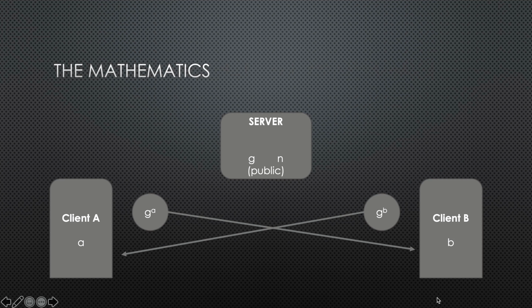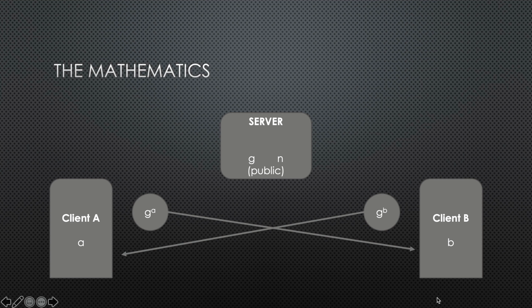So this is a basic diagram that I'm going to be using. You have our server that's kind of like a middleman, sitting in the center, and then let's assume we have two people who are trying to engage in a conversation. We have a client A and we have a client B. So if you take a messaging app such as Signal, it's completely free. It allows anyone to use its services for free. So let's take our Signal server. Now our Signal server exposes two different numbers or two different variables. These are public, they are accessible by anyone. So we have two numbers, one number called G and one number called N.